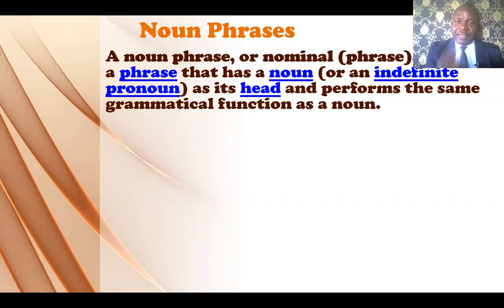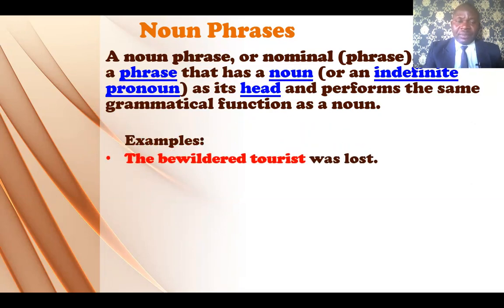Okay, and that's why it is called the head word. Now the group together will be functioning as a noun, will be performing the grammatical function of a noun. Let's have examples so that we can understand this better. The first example we're looking at is the bewildered tourist was lost. The bewildered tourist was lost.